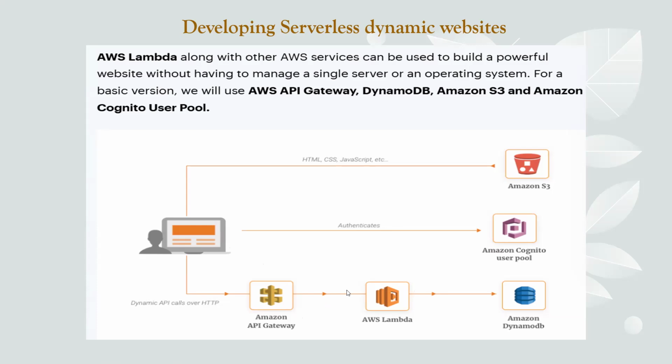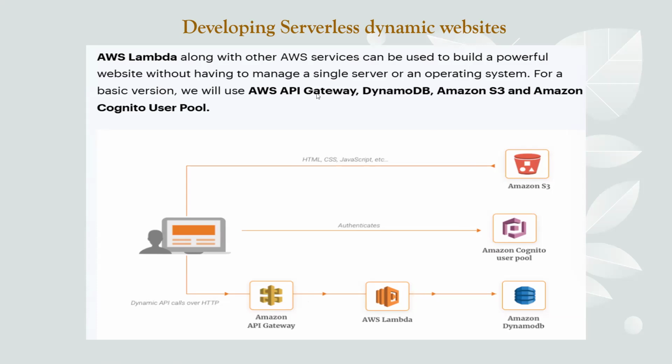It will take the input and process the data. And then after the process, records can be stored into Amazon DynamoDB. Okay. So here you can see, with the help of AWS Lambda and other AWS services like S3, Amazon Cognito Pool, Amazon API Gateway, and Amazon DynamoDB. So database, processing unit, API Gateway, storage unit, authentication and authorization service. Using all this, we can create a complete website.